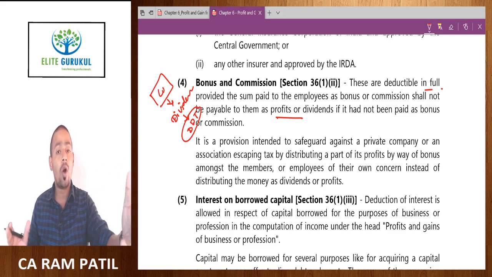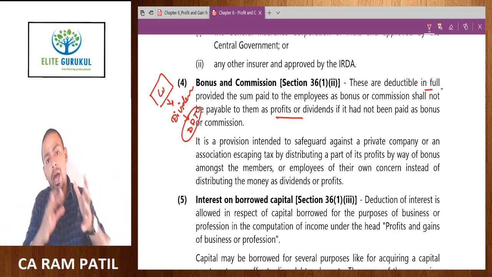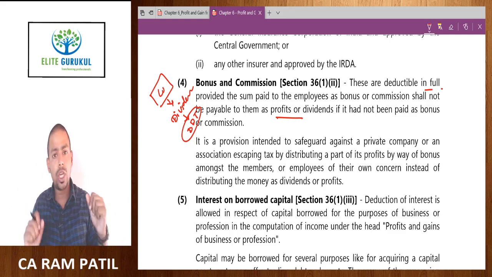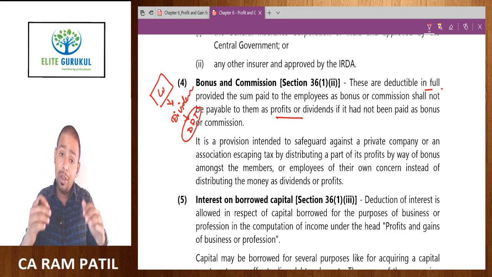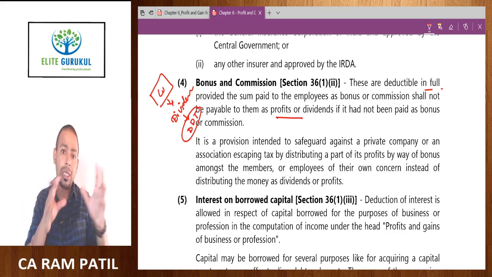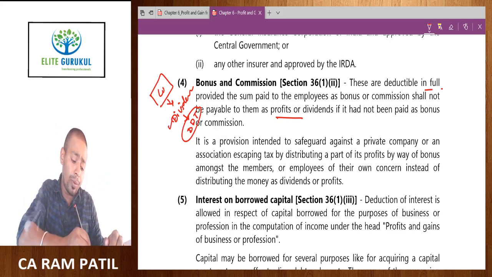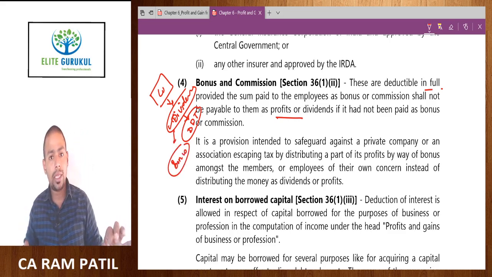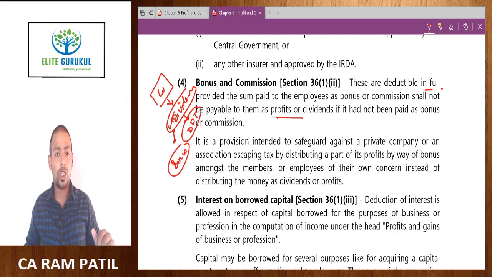Therefore what companies used to do, they will try to give it to employees who are also shareholders of the company. So there are employees who are shareholders of the company as well. You know that under the employee stock option plan, employees can also become shareholders of the company. They will give bonus, okay, but that bonus doesn't mean bonus, it actually means a dividend. So instead of calling it dividend, they are calling it bonus to avoid dividend distribution tax and to take deduction of the bonus paid to employees.